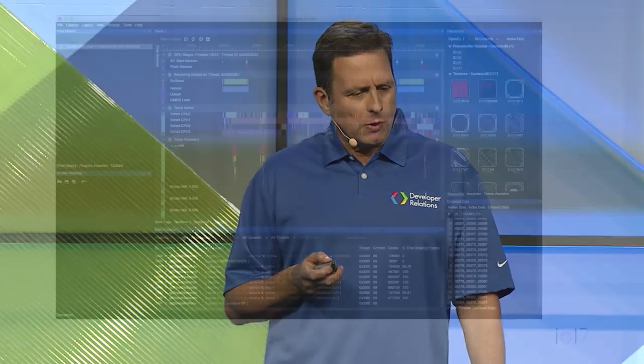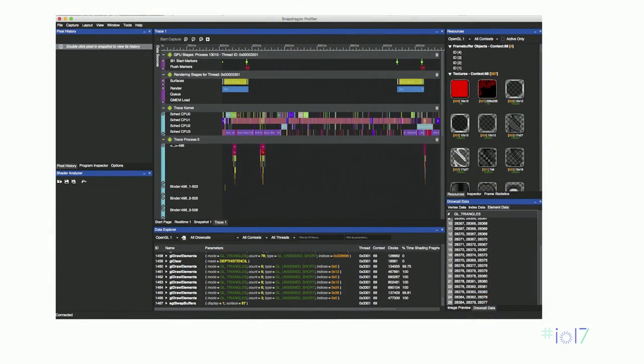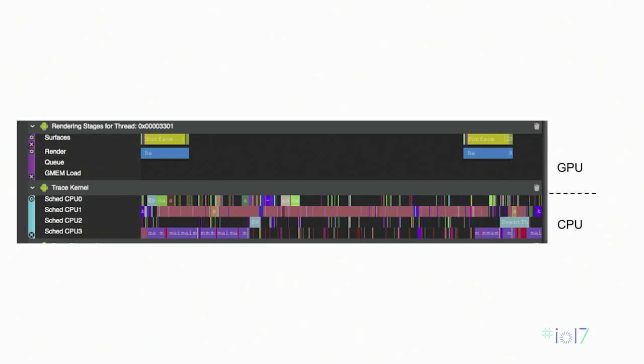So here's an example of profiling a game using the Qualcomm Snapdragon profiler. Let's see if we can find out where the bottleneck is. It shows CPU traces similar to Systrace, and it also shows GPU traces. On the lower part of this display, we can see the CPU scheduling with colors corresponding to each thread. On the upper part is the GPU activity, where the blue bars represent when the GPU is rendering.